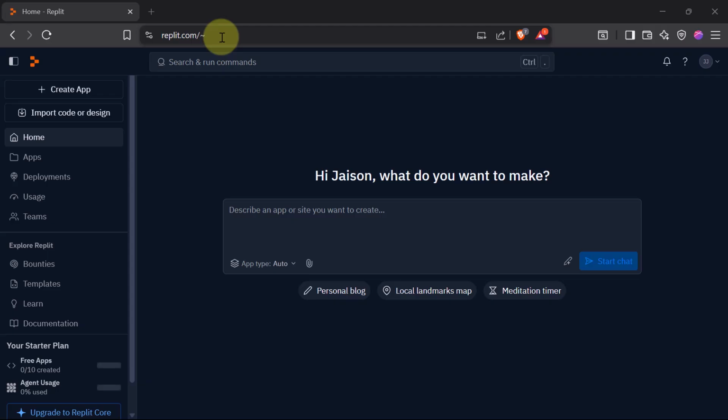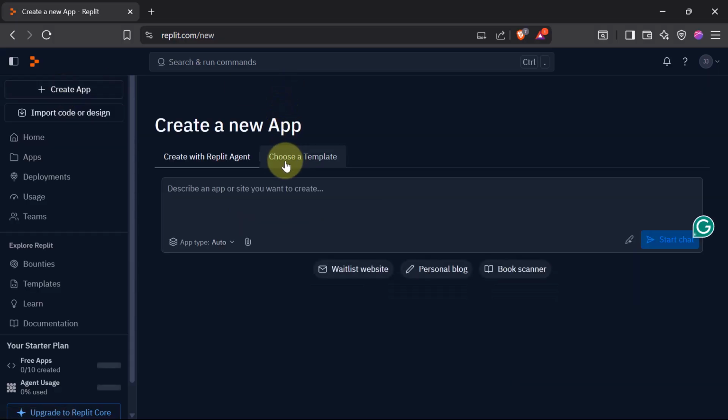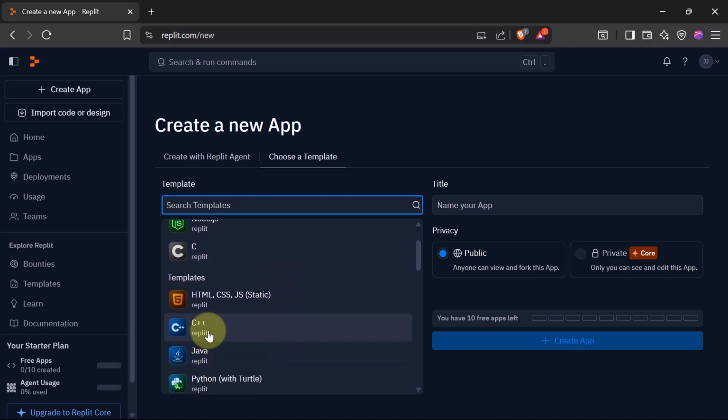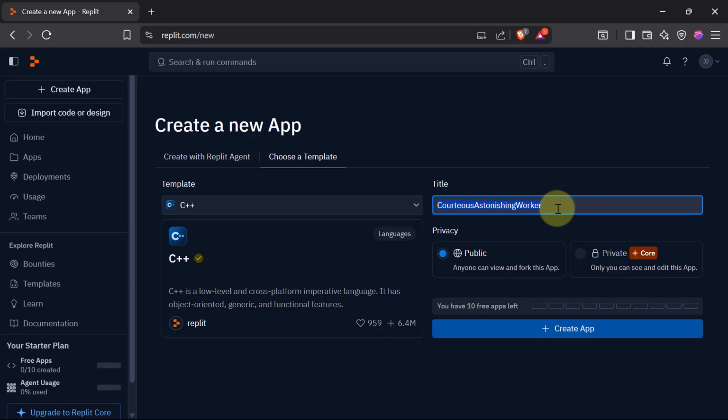So as you come to Replit and create an account, this is the kind of screen that you will be greeted with. In order to start, you can click on Create an App. Here we have a tab called Choose a Template. Click on Choose a Template, and here we can see that there is a C++ template. So let's choose the C++ template, and you can give any title that you want for your app. Let's just call it My First Programs and click Create App.